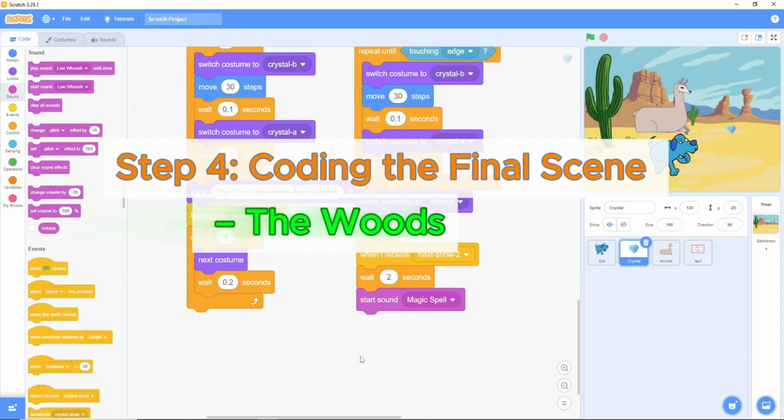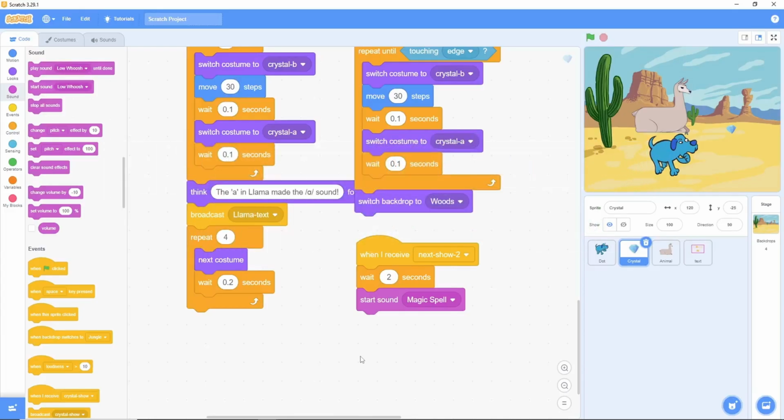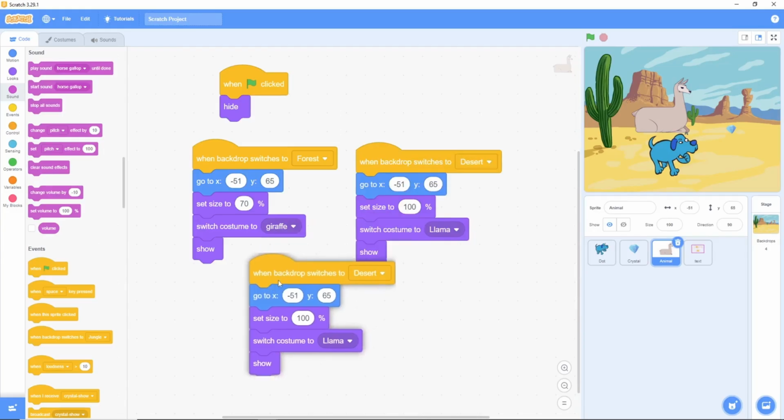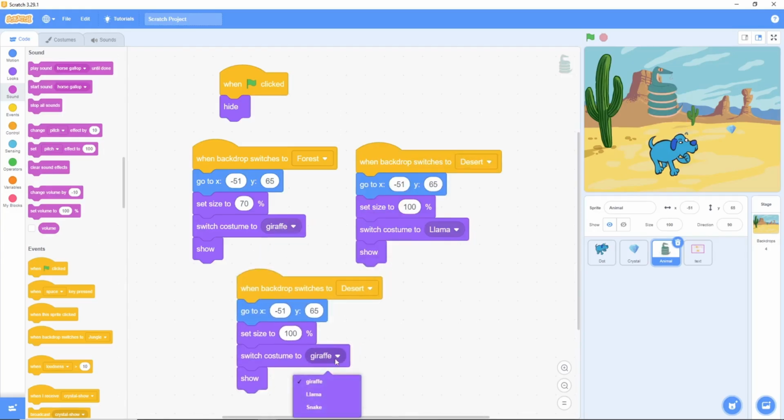Awesome, class! We've made it to the final stop of our story, the woods. This scene is very similar to the last two, so we can use our copy-paste trick from the last lesson and just make a few small changes. This is what we call coding efficiency.